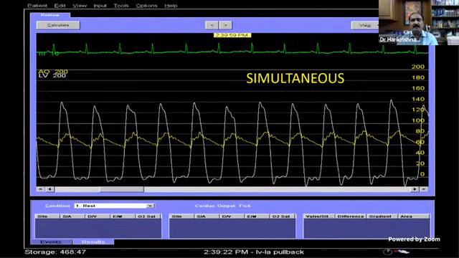So this is how you interpret it. When you get this tracing, you should tell the examiner that this is LV and aorta, because most of the time it will be written there. LV pressure is 140, aortic pressure is 80, and there is a 60 millimeter pressure gradient indicating an LV outflow tract gradient. Don't jump and say aortic stenosis. Always be careful, don't jump into diagnosis, just discuss step by step.